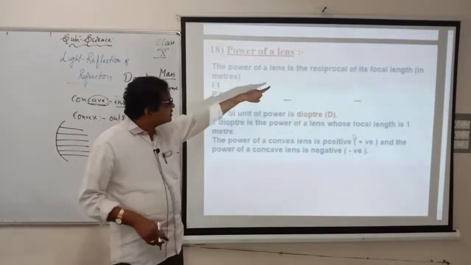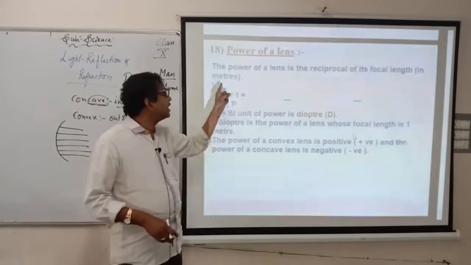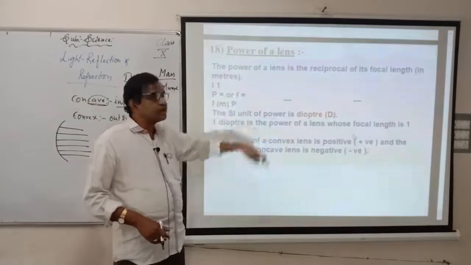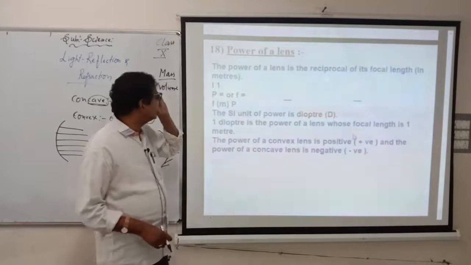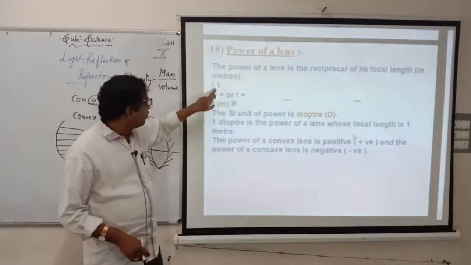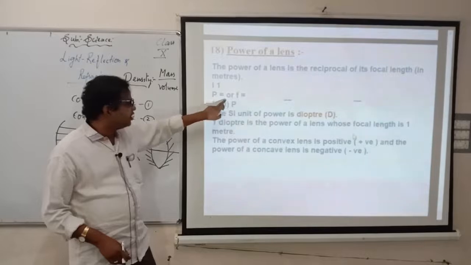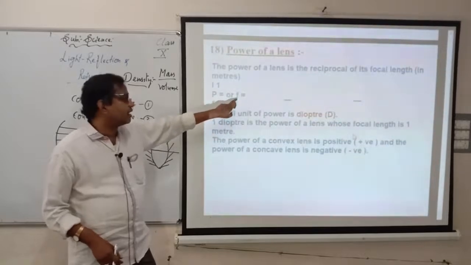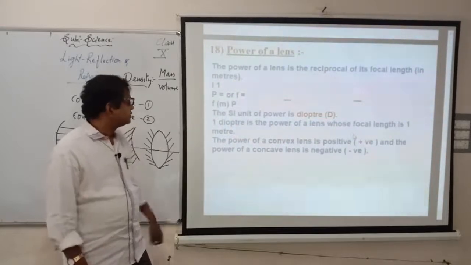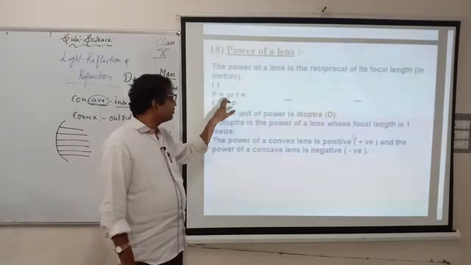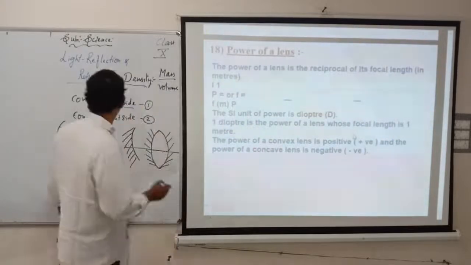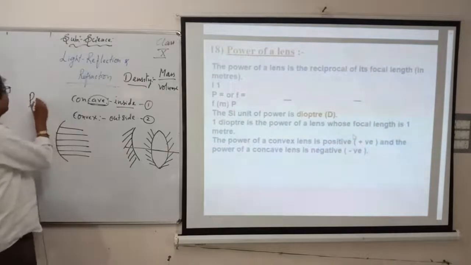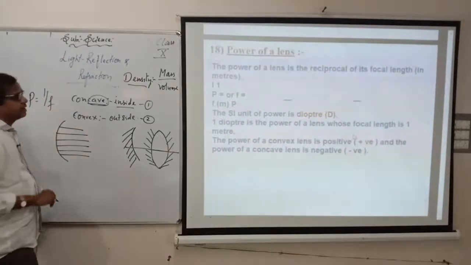The power of a lens is the reciprocal of its focal length in meters. Reciprocal of focal length in meters, in the sense, you can see here, 1 meter is given there. P equals to 1 by F.